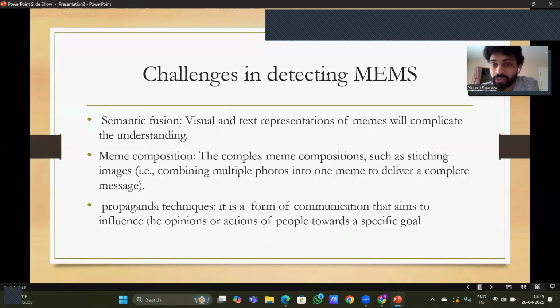Then the meme composition. For example, multiple images of a meme are stitched together to generate a different meaning of the meme, so it is difficult in meme composition. And the major issue is propaganda techniques. Nowadays, there are so many memes circulating due to propaganda techniques. A particular group of people with a particular agenda generate and create memes and circulate them wantedly, which will influence people's mindset. Majorly, it happens in the political perspective.